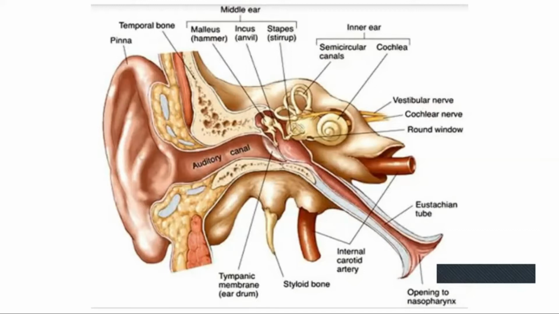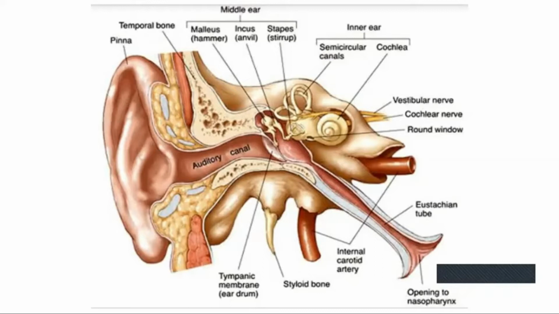So once more, the internal ear is protected inside a bony case in the skull, and this bony case is known as the bony labyrinth. Inside this bony labyrinth, the membranous labyrinth is also present. A fluid is present inside the membranous labyrinth, and it is known as the endolymph. And the fluid in between the bony labyrinth and the membranous labyrinth is known as the perilymph.